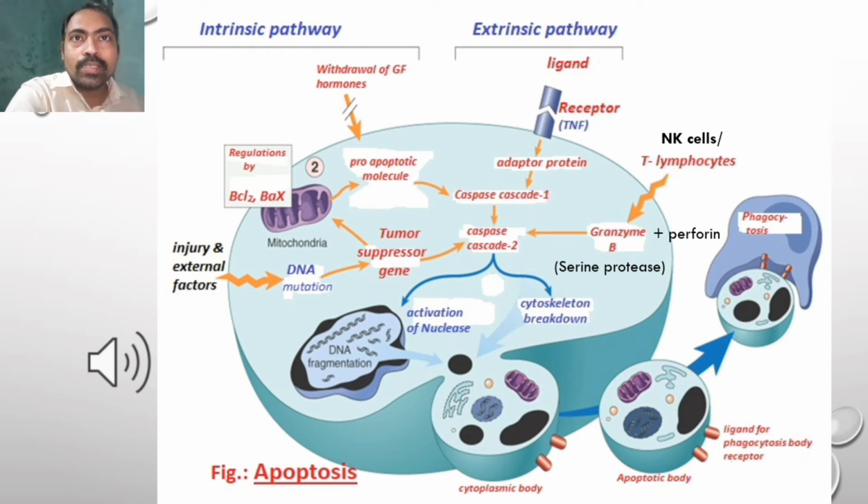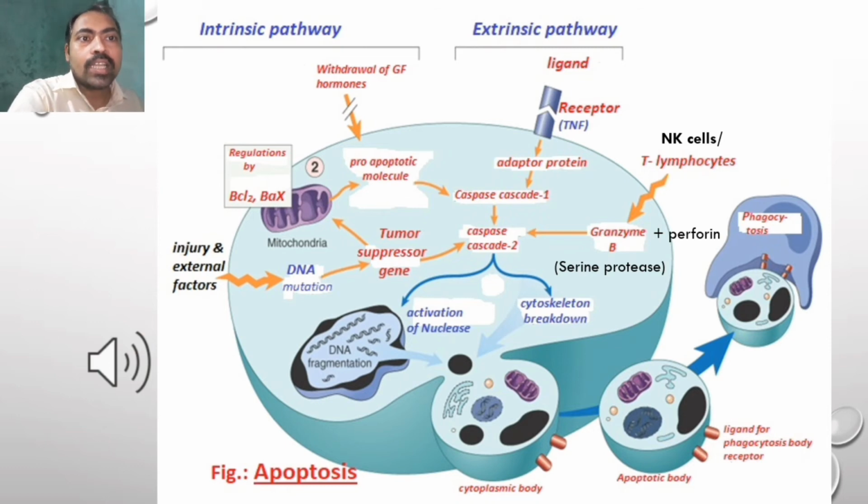Initiator caspase is activated first, which in turn activates the effector caspase, and as a result there is a series of cascade actions, from the internal or external pathway, which activates the nuclease enzyme and cytoskeleton breakdown occurs.